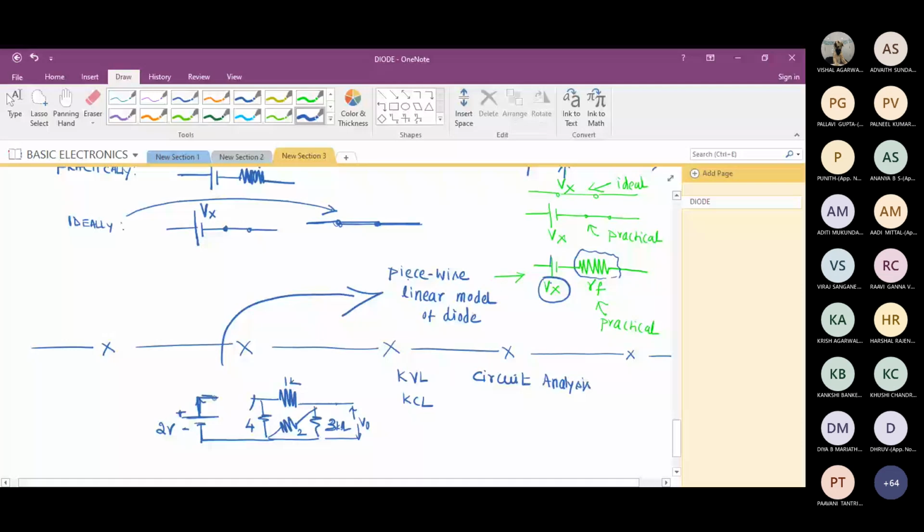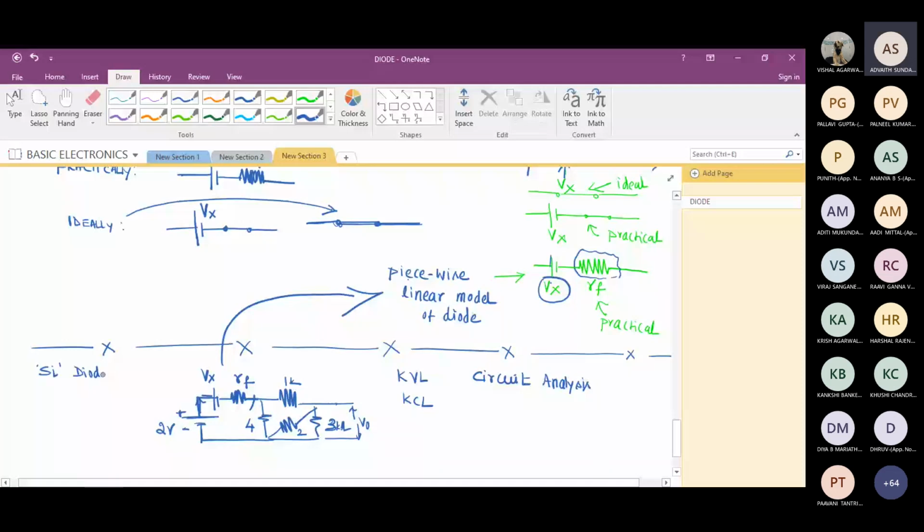The battery. My question: if you go and buy a silicon diode from the manufacturer, what is this Vx? 0.7. Remember this. It is 0.7.